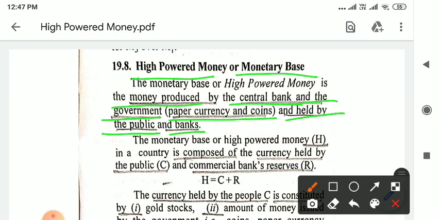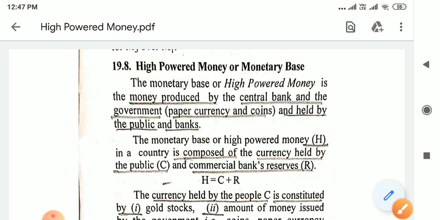This high powered money is denoted by the symbol H, capital H. And high powered money is composed of what? It comprises the currency which is held by the public, that is C, and the commercial banks' reserves, that is R. Therefore, high powered money H is equal to C, that is the currency or the money with the public, plus R, that is the reserves of the commercial banks.